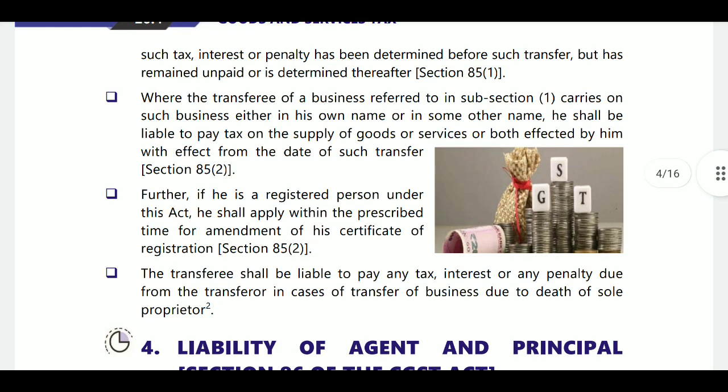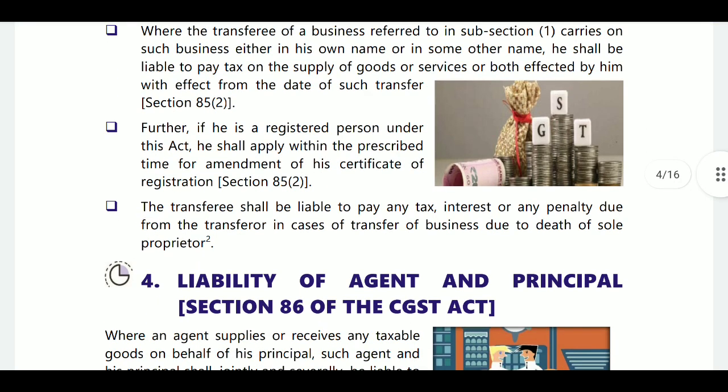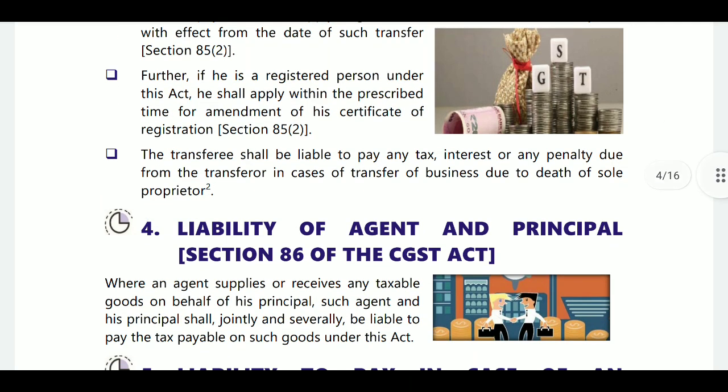Where there is a transfer of business, whether in his own name or some other name, he shall be liable to pay tax on supply of goods or services effected by him with effect from the date of such transfer. Further, if he is a registered person under this act, he shall apply within the prescribed time for amendment of his certificate of registration. Next, the transferee shall be liable to pay any tax, interest or penalty due from the transferor in case of death